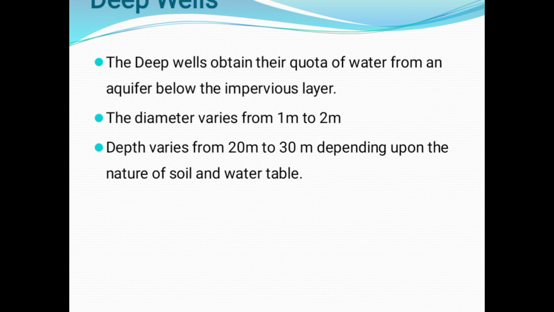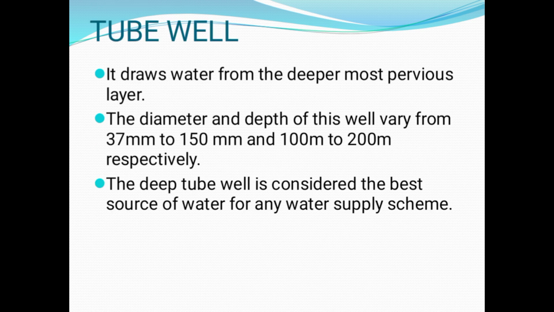Then deep wells obtain their quota of water from an aquifer below the impervious layer. Diameter varies from 1 to 2 meters, but the depth varies from 20 to 30 meters depending upon the nature of the water table. Finally, tube well. It draws water from the deepest pervious layer. Diameter and depth of this well vary from 37 mm to 150 mm and 100 meters to 200 meters respectively.